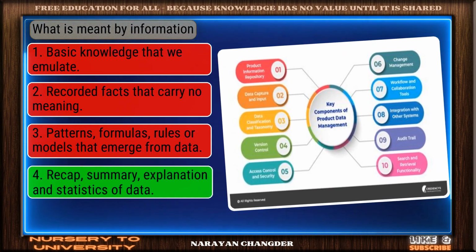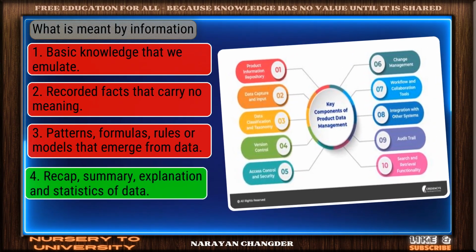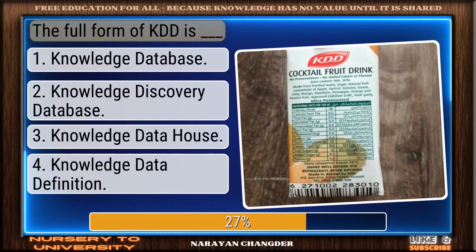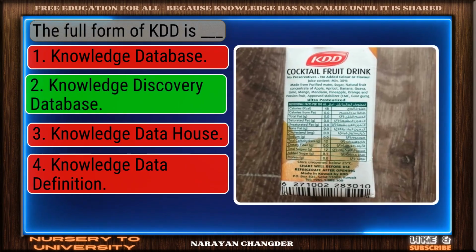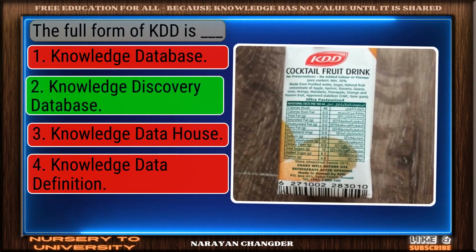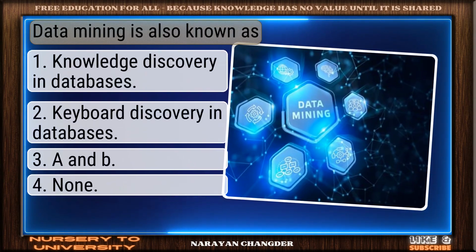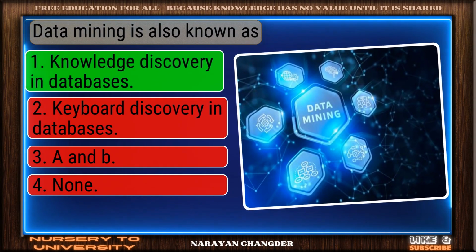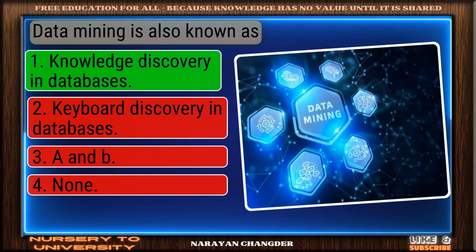You got it. Your choice, recap, summary, explanation, and statistics of data, is right. Question number 45. The full form of KDD is dash. Valid point. Knowledge Discovery Database is true. Question number 46. Data mining is also known as. Correct response. Knowledge discovery in databases is the most accurate answer.